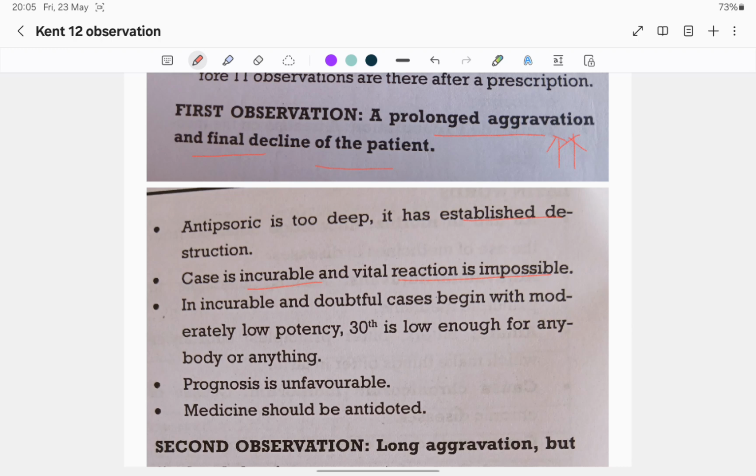In incurable and doubtful cases, begin with moderately low potency. 30 is low enough for anybody or anything. When the case is incurable and doubtful, when the vital reaction is very low, then we start with low potency, 30 potency. Prognosis is unfavorable. About prognosis in the first observation: unfavorable, and the medicine should be antidoted.